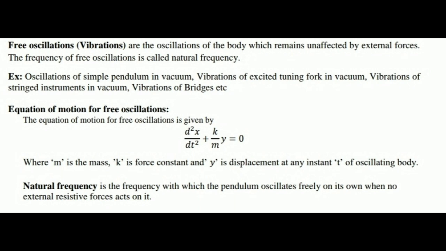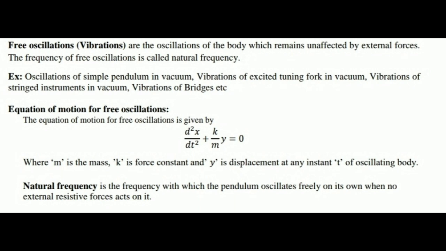As per the VTU syllabus, they will not ask you the derivation for free oscillation. So we can directly write the equation for free oscillation: d square x by dt square plus k by m into y equals 0. This is the equation for free oscillation. The derivation part is not mentioned in your syllabus, but we have to define it. It may come for 2 marks as per the VTU syllabus.